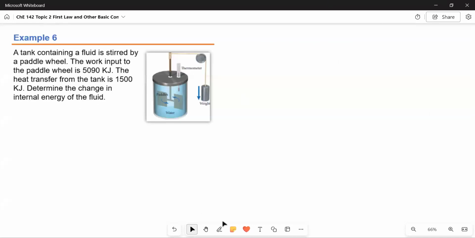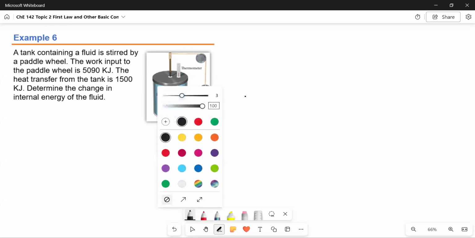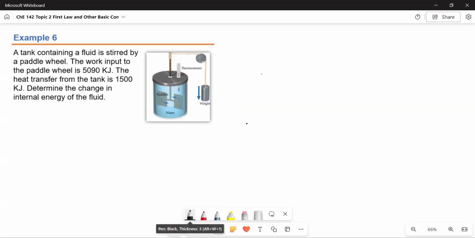For example 6, a tank containing a fluid is stirred by a paddle wheel. The work input to the paddle wheel is 5,090 kilojoules. The heat transfer from the tank is 1,500 kilojoules. Determine the change in the internal energy of the fluid.